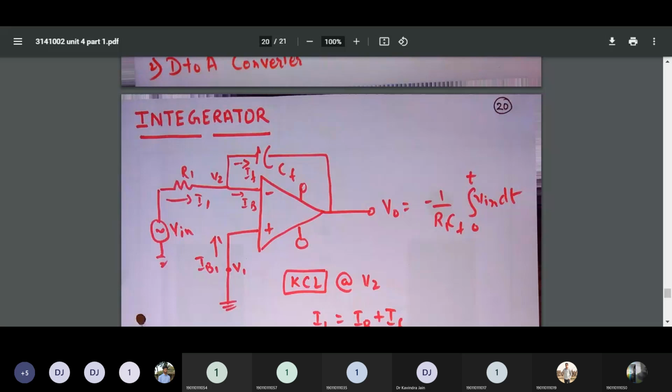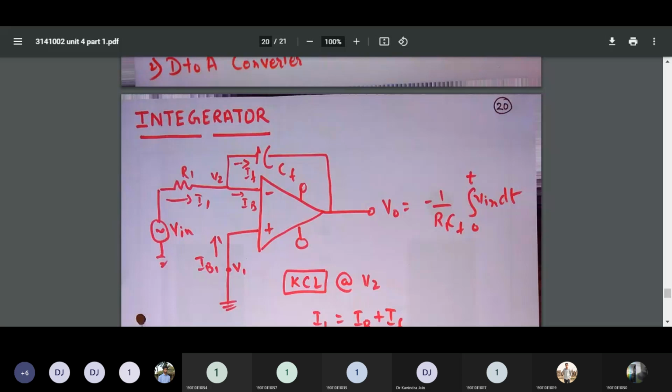What is happening here is, once we supply the input voltage, a sine voltage waveform, since the resistance is very, very high, that input supply is directly diverted from V2 to the capacitor. Now, the AC supply is being given. Slowly, the capacitor gets charged. Once the capacitor gets charged fully, in the negative half part the capacitor is getting discharged. So we are getting an integrated output. How will we be able to calculate that?